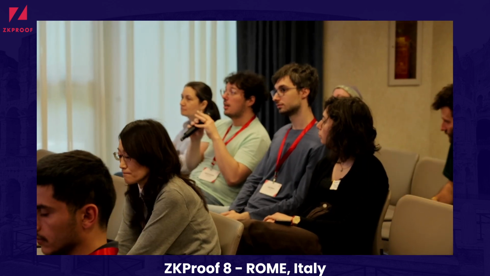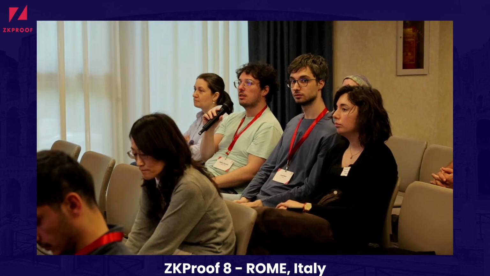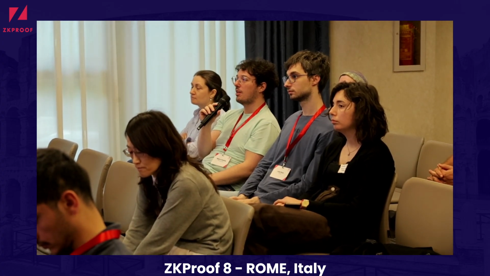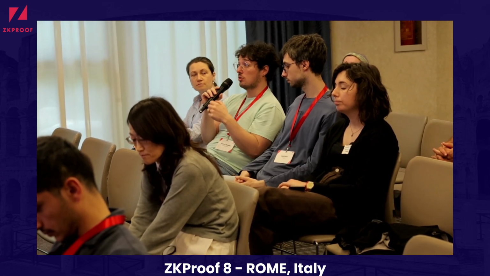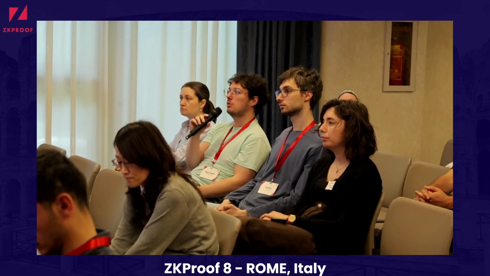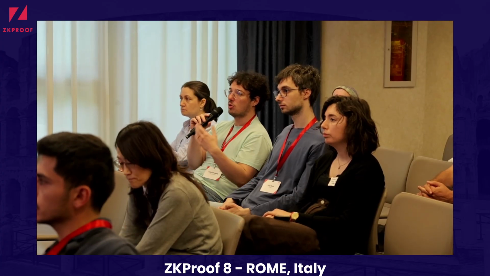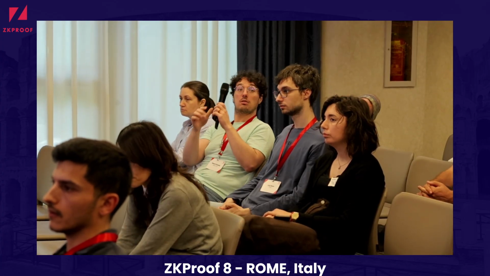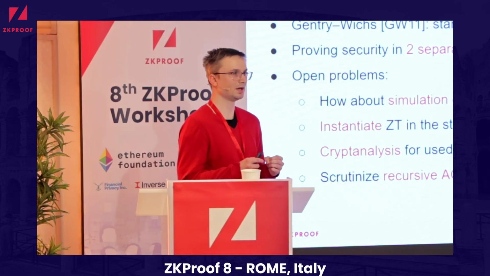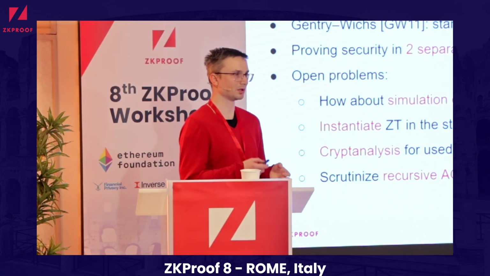Hi. I have a question about this problem of instantiating this zero testing. Because you were saying it's a sort of correlation intractability property. So why can't we use, for instance, functions that are already correlation intractable for all sparse relations? So actually, it's not directly. There is actually a way to cast this as a form of correlation intractability, and we show in the paper that you can instantiate it using correlation intractability.